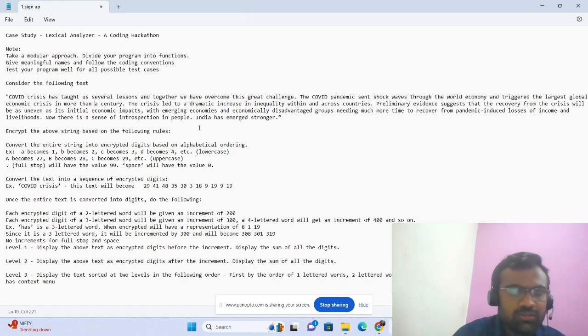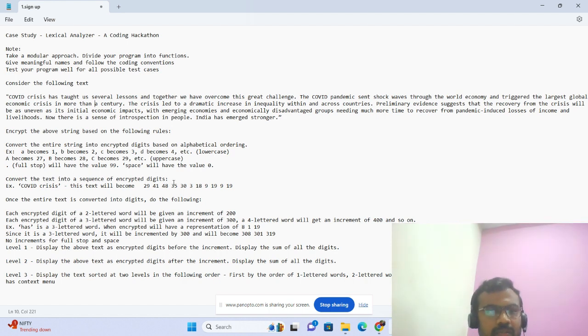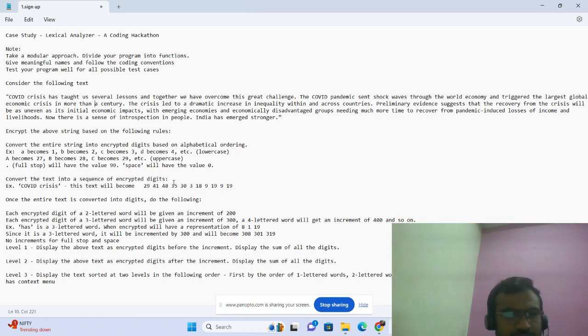Now let's go through the solution. How can we get the solution for this? For each level we should divide it into different parts. If we write all the parts in a single program, it will be complicated to understand and to debug. So I have divided each and every level into a separate part. Let's go through each part and discuss.